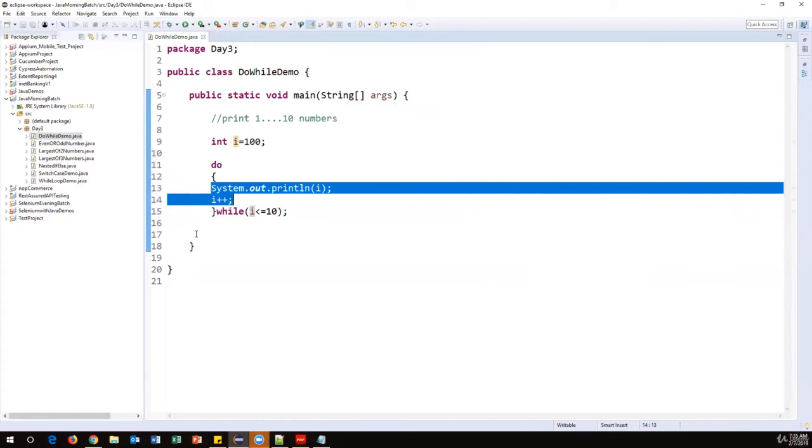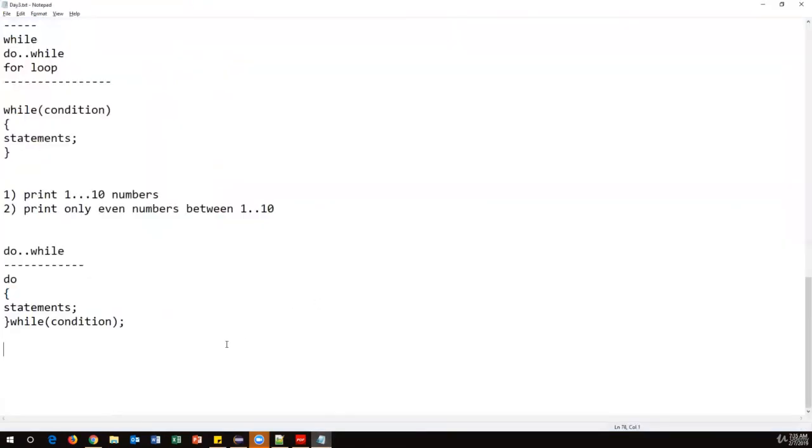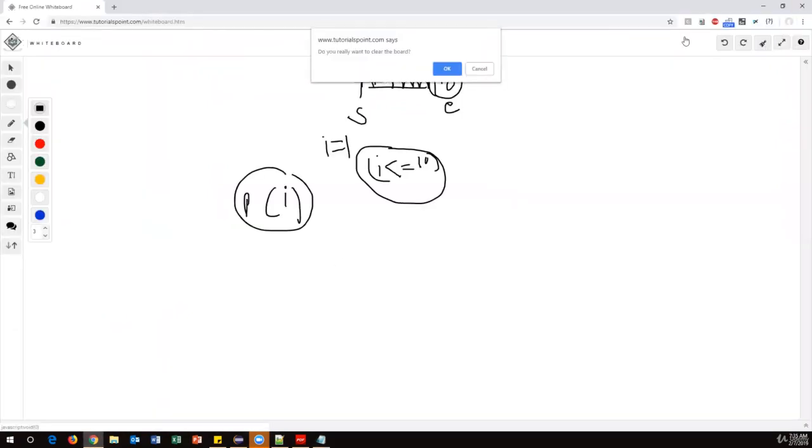Now we have one more loop called the for loop. In the for loop, we don't need to put 3 different statements. All 3 statements we can include within one single statement. Especially, the for loop will reduce the code. So let me just show you how we can use the for loop. This is a very important loop, and most of the time we'll use this one. Let me write the syntax of the for loop and then we'll see how it executes. The execution part is very important.